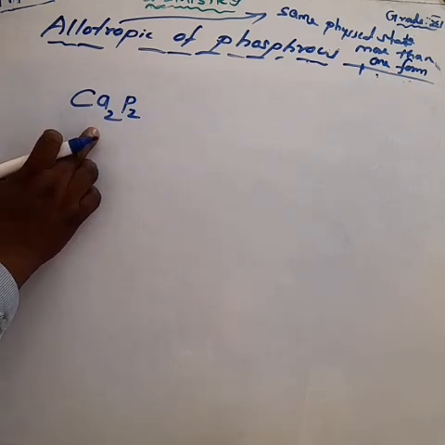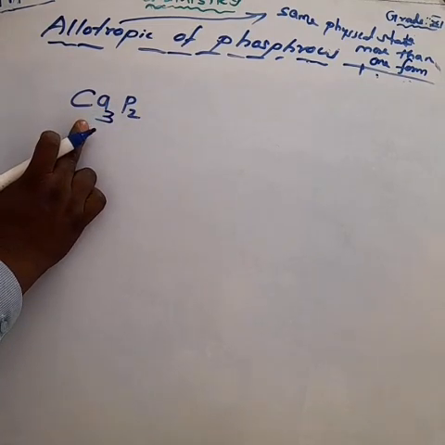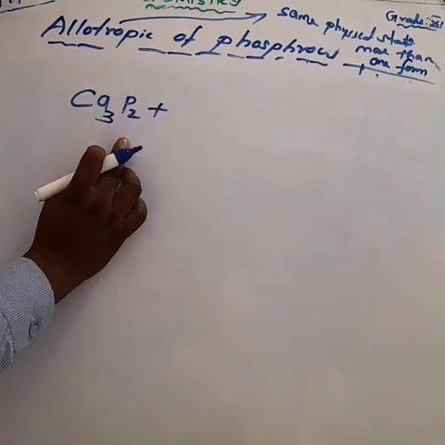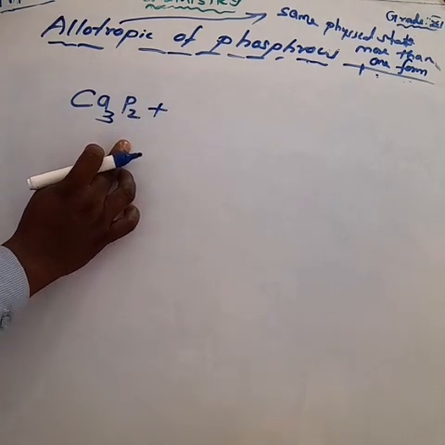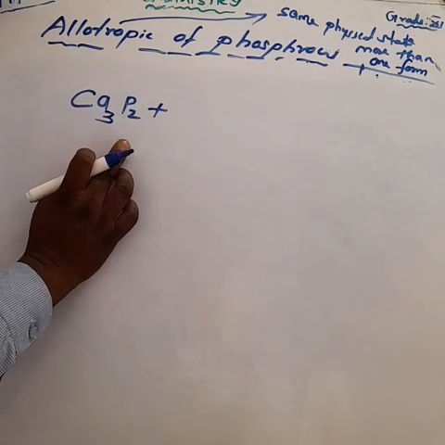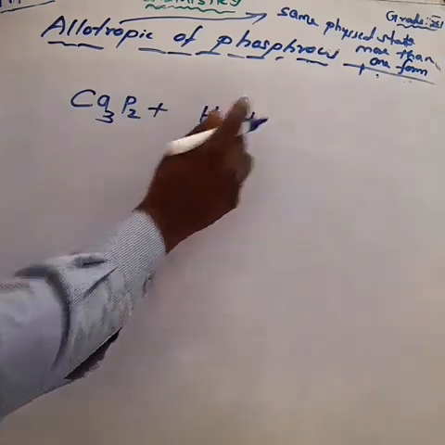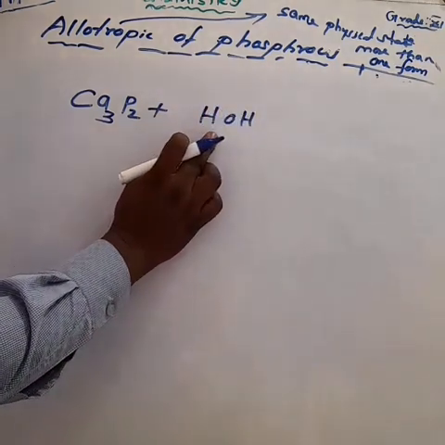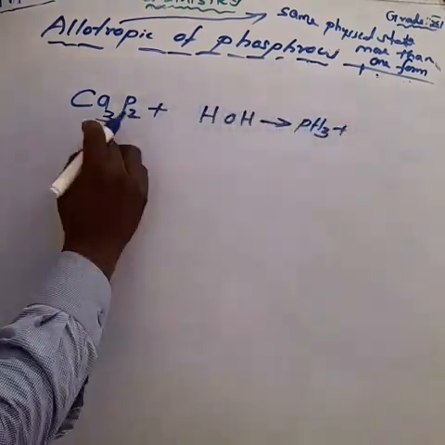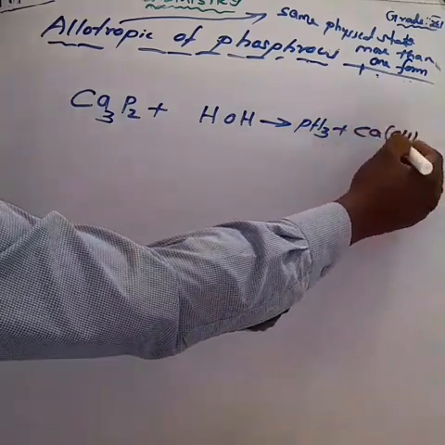What is the formula of calcium phosphide? Calcium phosphide means Ca3P2. Okay. Calcium phosphide is used for a home signal. I will explain later, the uses can be discussed. The calcium phosphide formula is Ca3P2. On reacting with water, or hydrolysis with water, written as H2O, we get phosphine. What is the formula? PH3 gas. And also calcium combines with OH to form calcium hydroxide. How can we balance the equation?